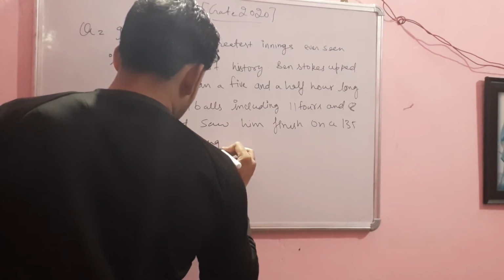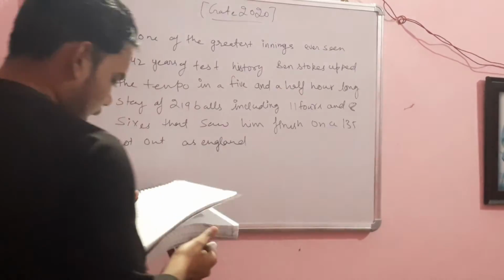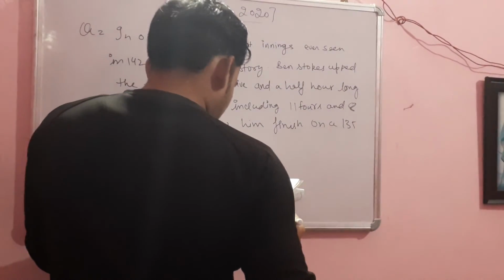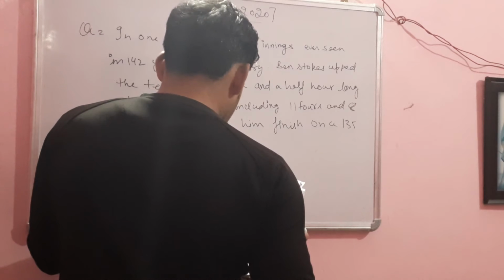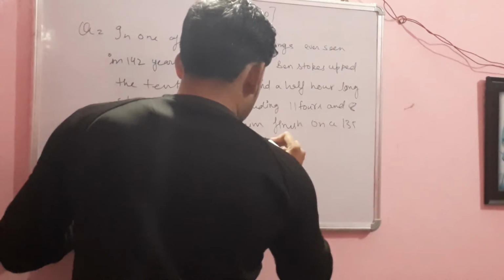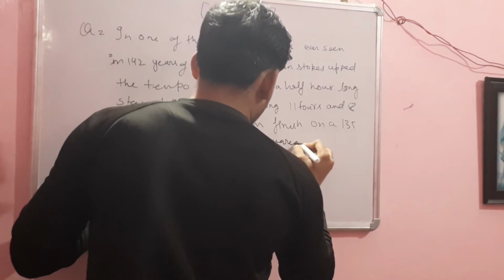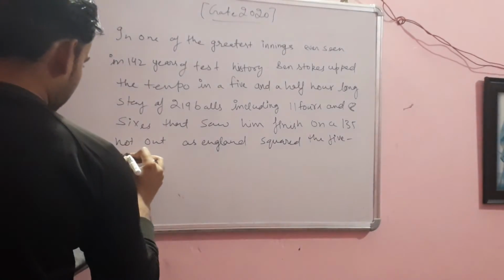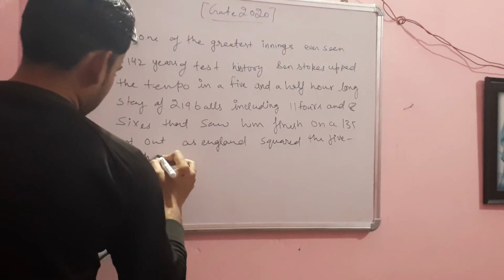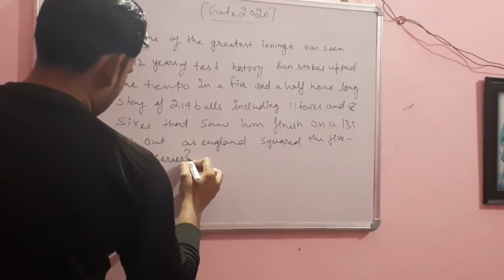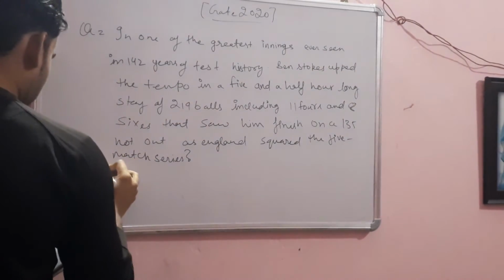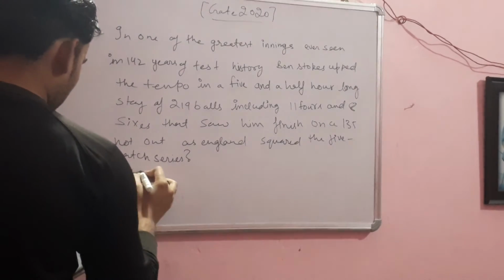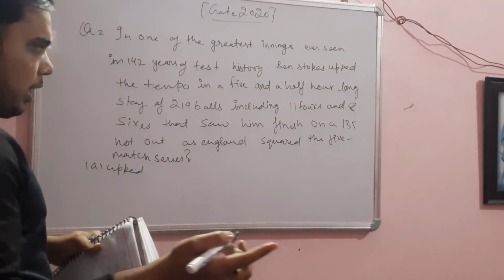As not out as England squared the five match series. So I know this incident. The first option is upped, which is wrongly matched, okay?